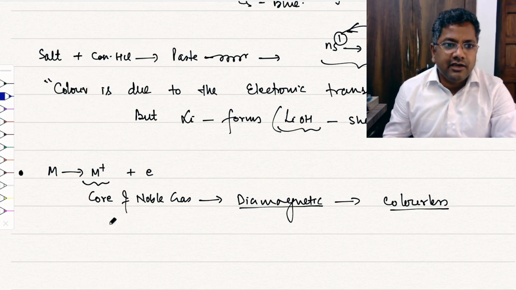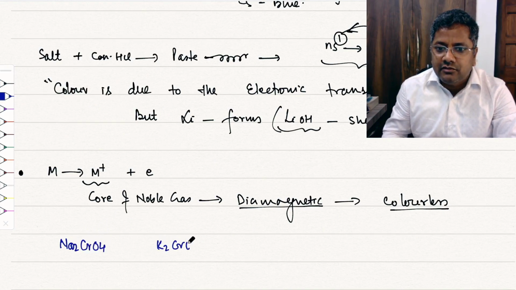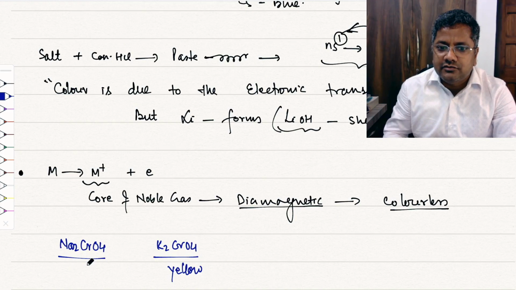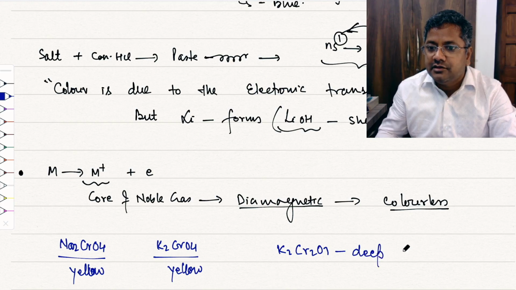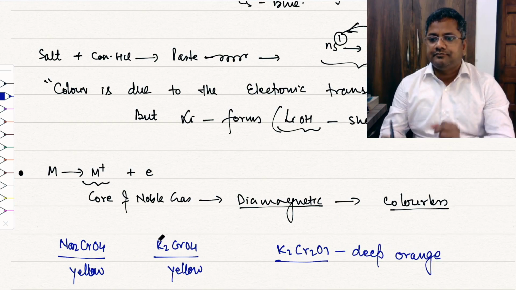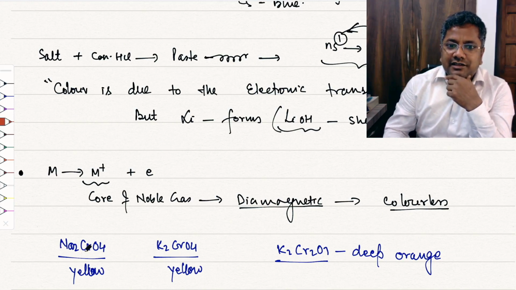For example, Na2CrO4, K2CrO4, right? This is yellow, this is also yellow. And K2Cr2O7, this is deep orange. So these compounds are colored, but don't think that the color is due to this sodium or this potassium.